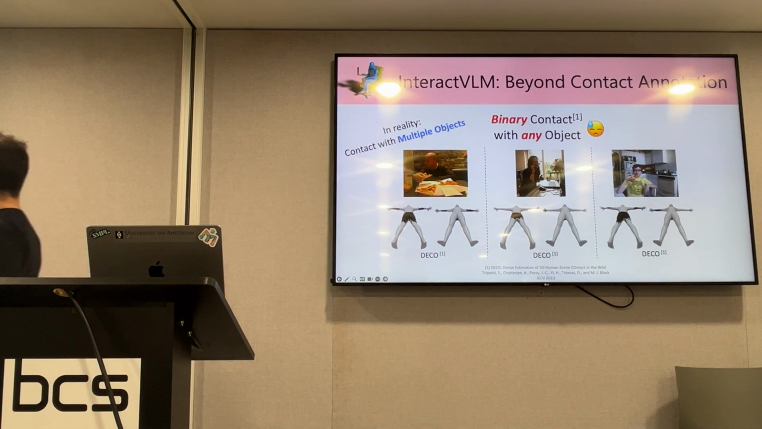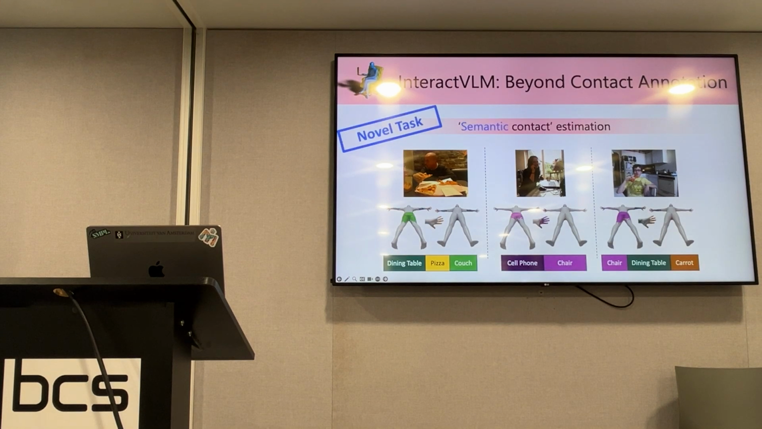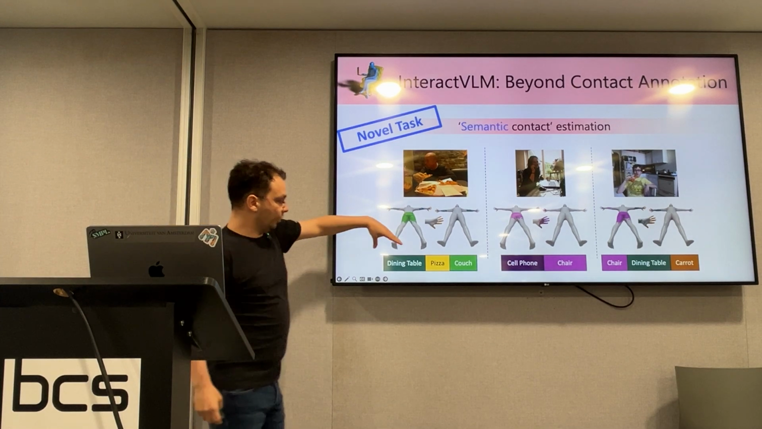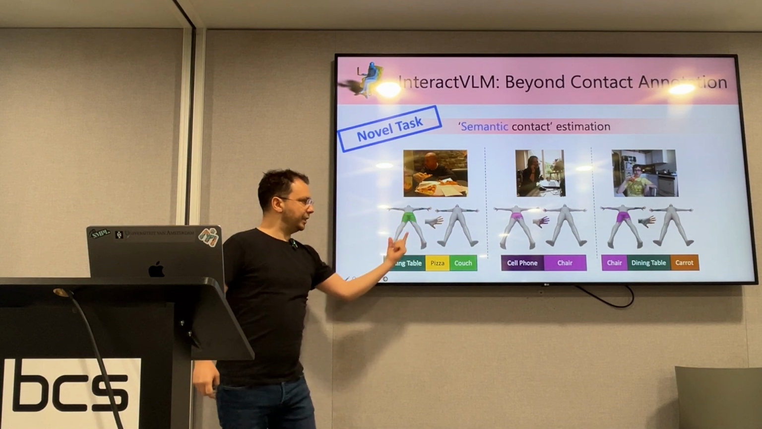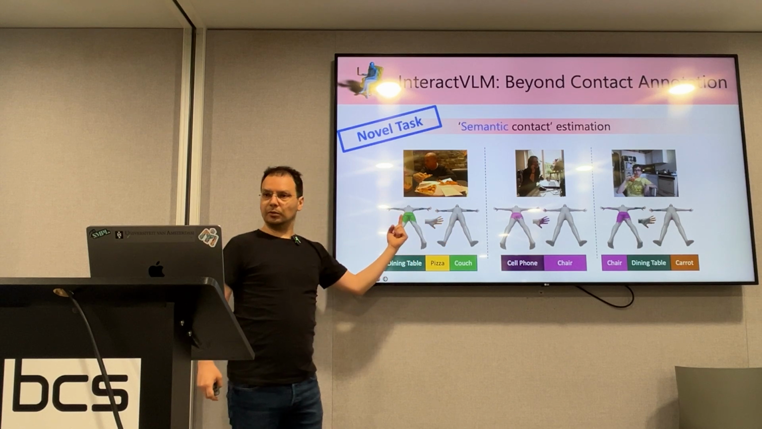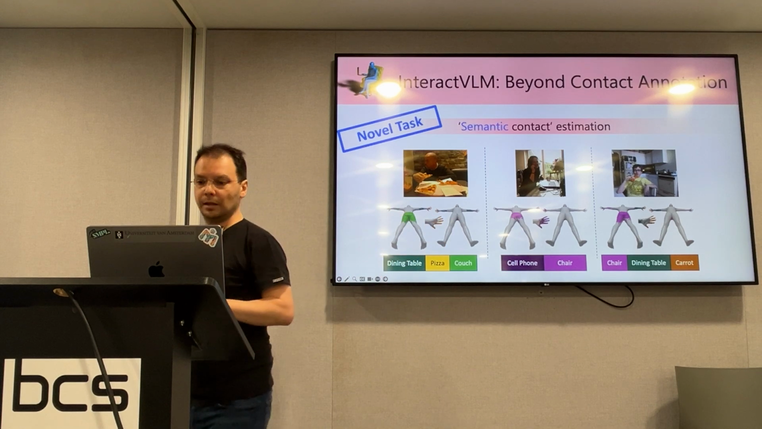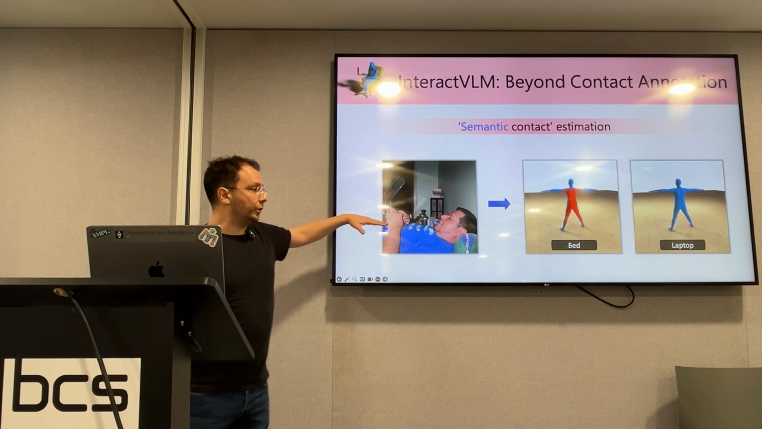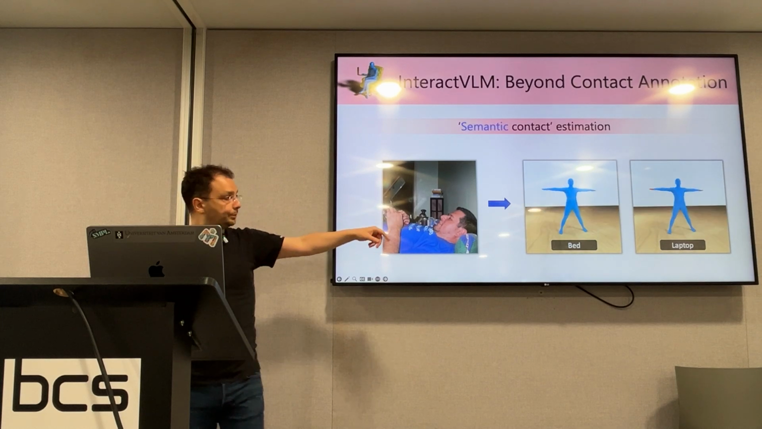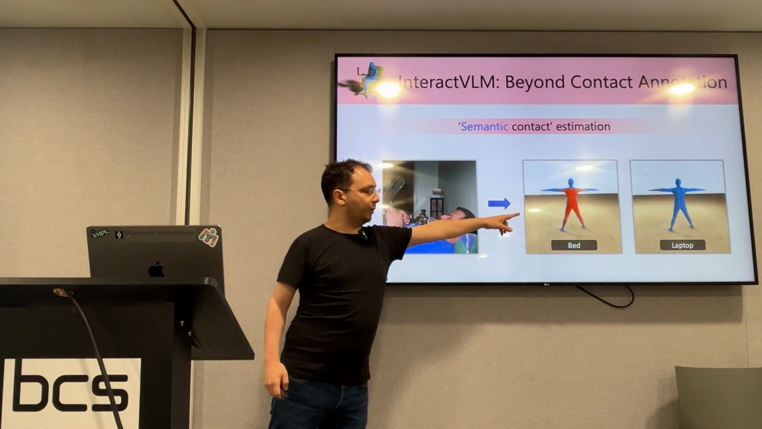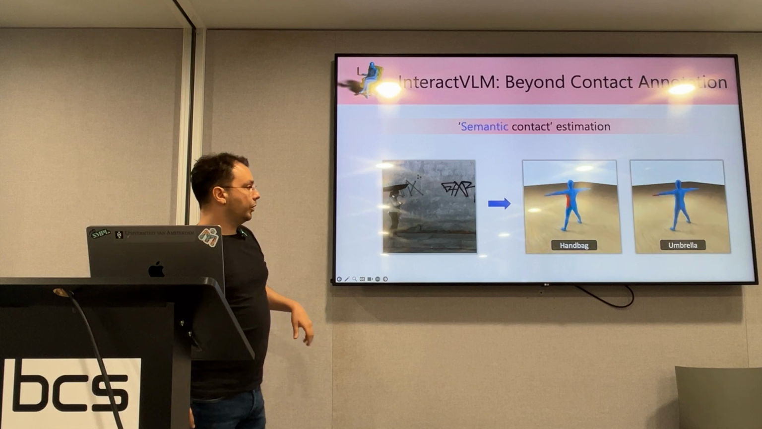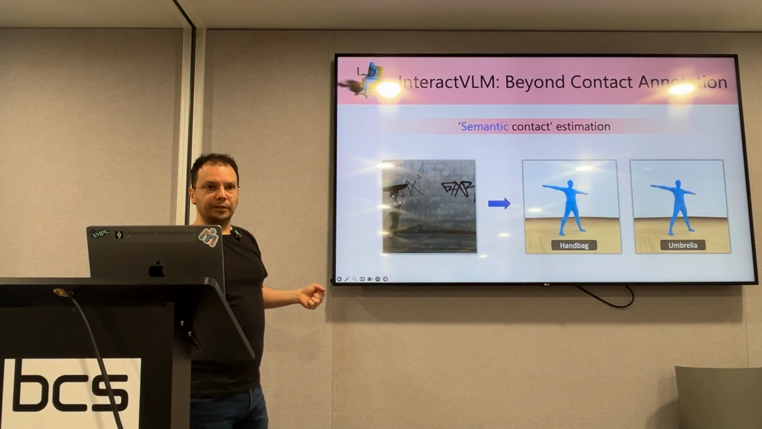But in real life, we interact with multiple objects. So we introduce a new task called semantic contact detection. And now we see that conditioned on the object label, we have a very different contact estimation for the same image. So these are some results for lying on a bed while working on the laptop. The contact is highlighted with red. Or walking with a handbag and holding an umbrella.